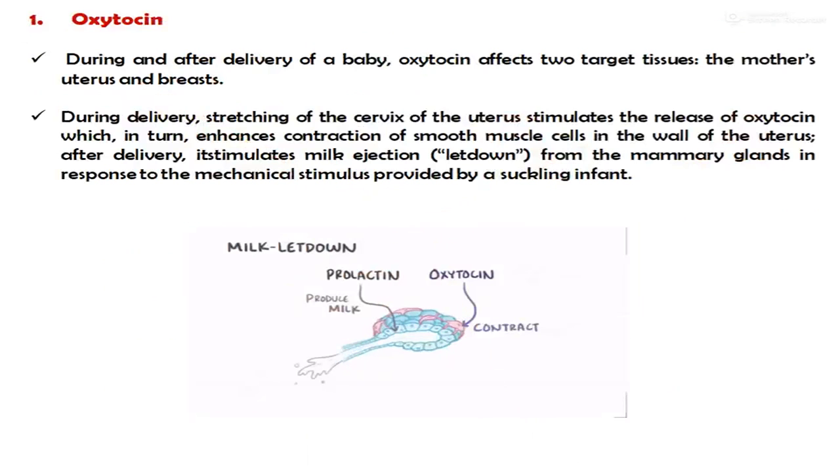Now the first one is the oxytocin. During and after delivery of a baby, oxytocin affects two target tissues, the mother's uterus and the breast. During delivery, stretching of the cervix of the uterus stimulates the release of oxytocin, which in turn enhances the contraction of smooth muscle cells in the wall of the uterus. After delivery, it stimulates milk ejection from the mammary glands in response to the mechanical stimulus provided by a suckling infant.